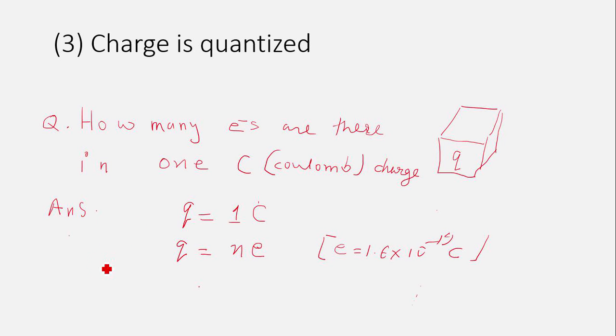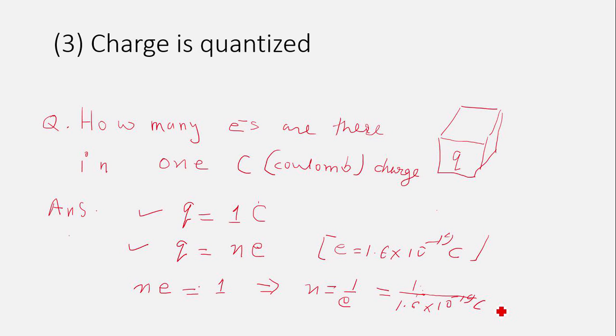So, comparing these two equations, we have nE is equal to 1, and this implies that n is equal to 1 by E, that is 1 divided by 1.6 into 10 to the power minus 19 coulomb.